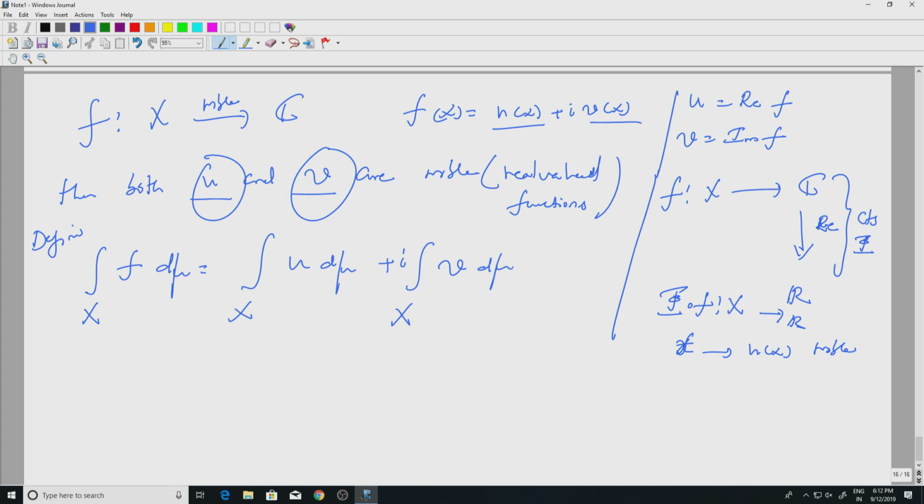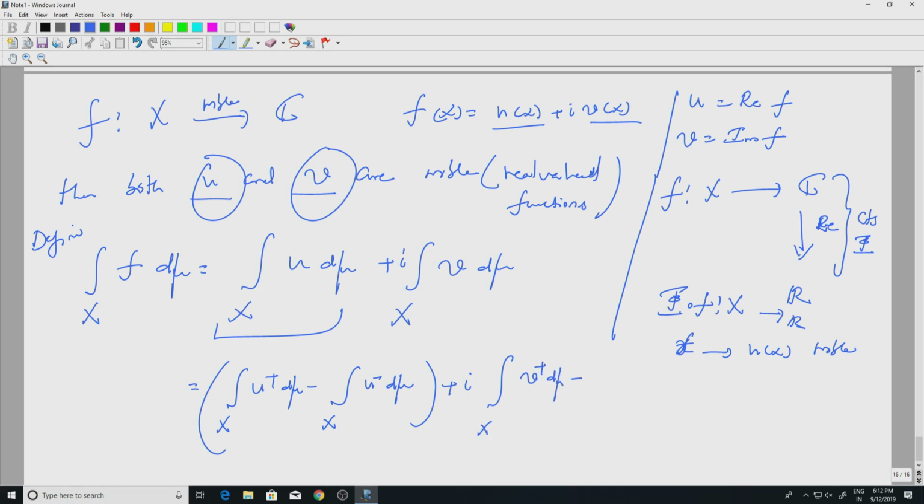Recall that this is the integral of u plus d mu minus the integral of u minus d mu, plus i times the integral of v plus d mu minus the integral of v minus d mu.